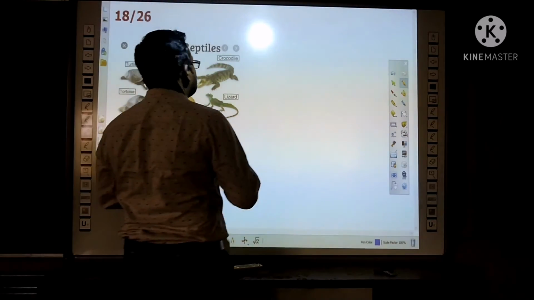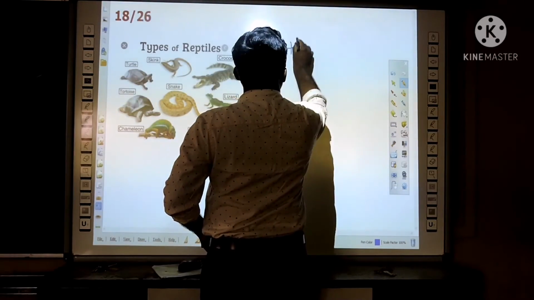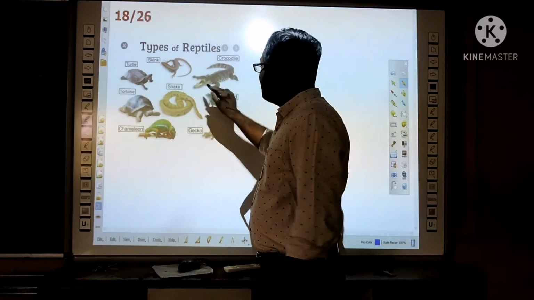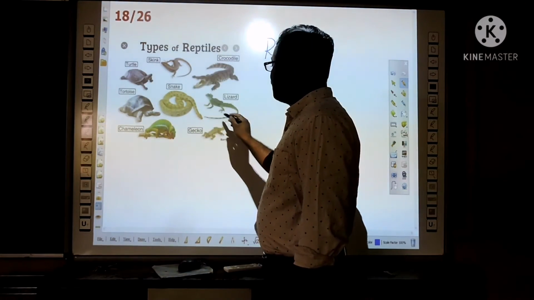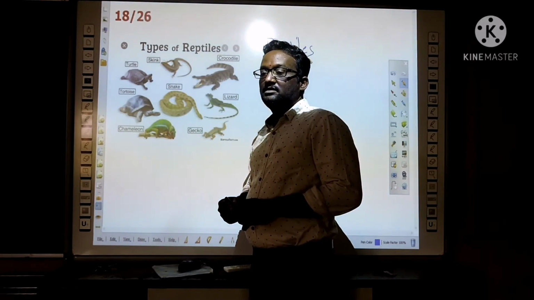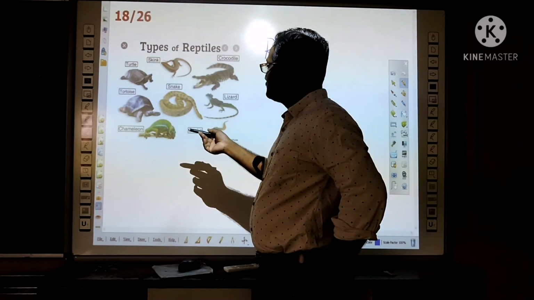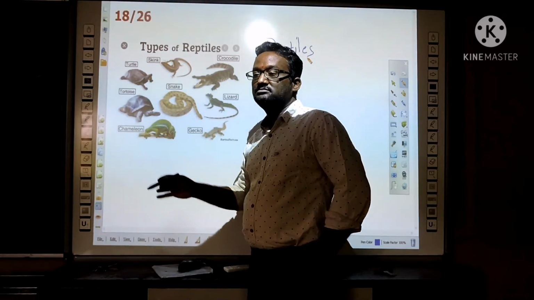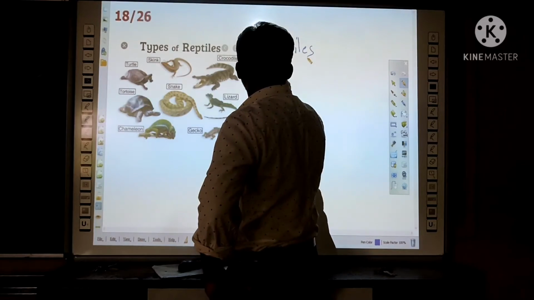Third, reptiles. So the skin is dry skin and the body is covered with scales. Usually they have the four limbs. And in reptiles, when compared to amphibians, they have the four chambers usually.